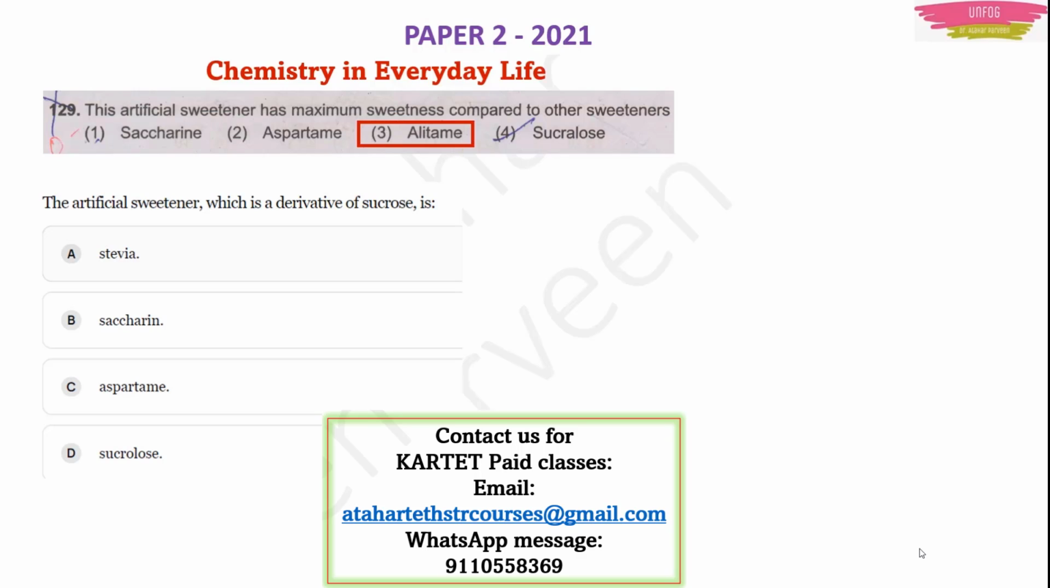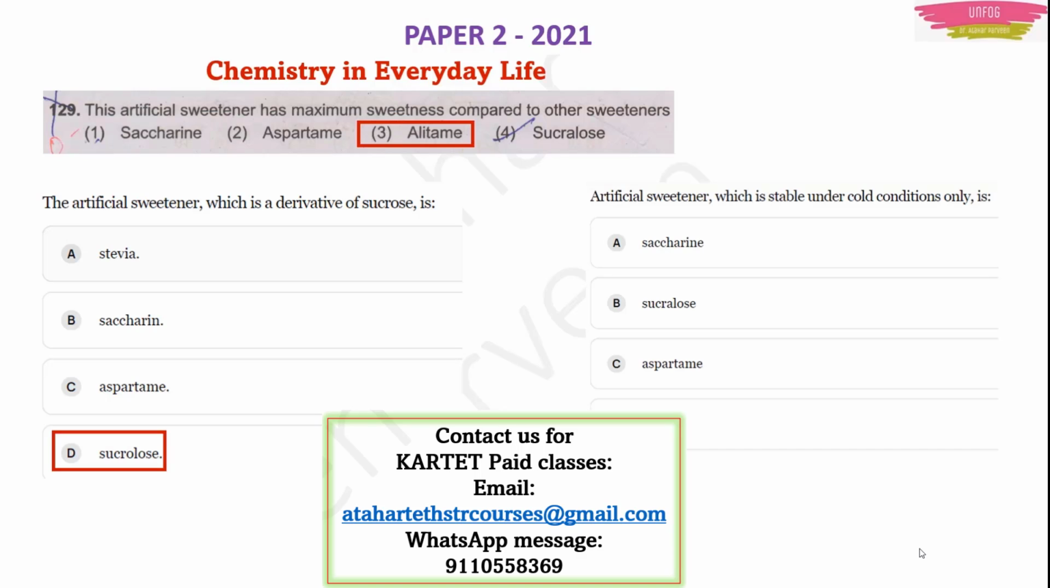Another type of question can be asked this time. The question could be: the artificial sweetener which is a derivative of sucrose is. The answer is sucralose. Sucralose is made from sucrose itself. It is a derivative of sucrose. Another question could be like this also.